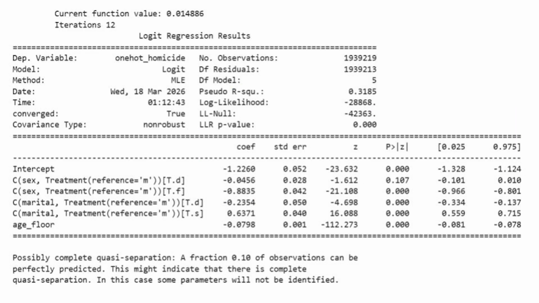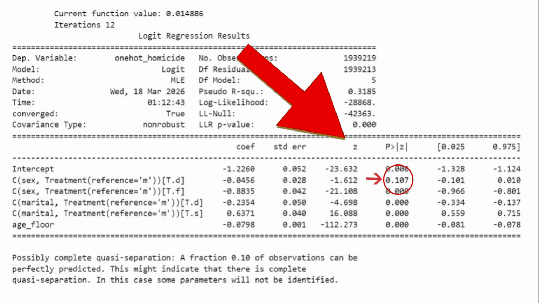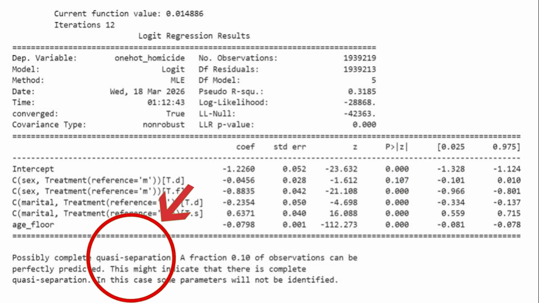Okay, for the meat of our data analysis, we did a logistic regression because this works well with our mostly categorical variables. Looking at the regression shows that almost all values had a strong statistical significance compared to their baseline group. The only exception was our gender D category, which did not have a significant difference to the baseline male category. However, our model is spinning a warning for possible quasi-separation.